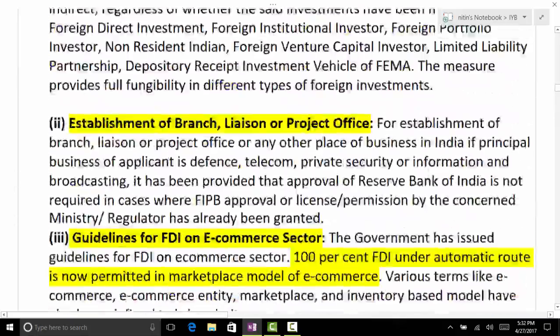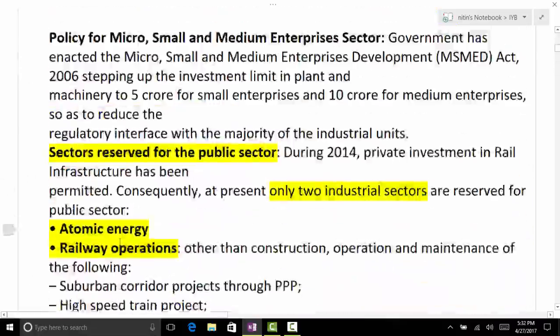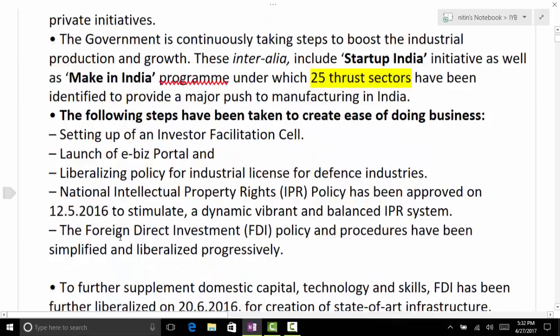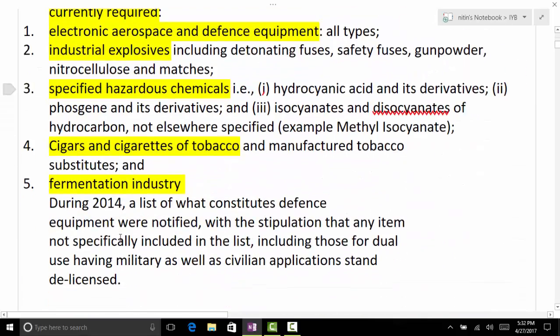So it is a very good chapter for the mains. Read it multiple times after PT is over. Still, go back home and revise it. It's very essential to revise. If you don't revise, we tend to forget. And for PT also, there are many schemes which are important. So go through them and try to remember them. IPR policy is important for PT also, right? So try to remember, try to understand.